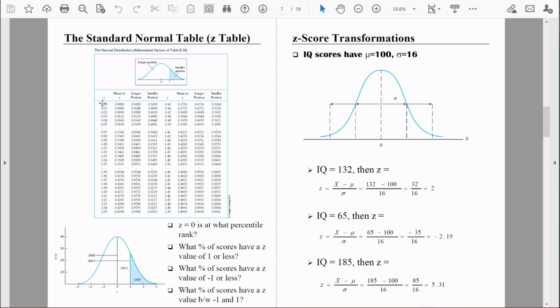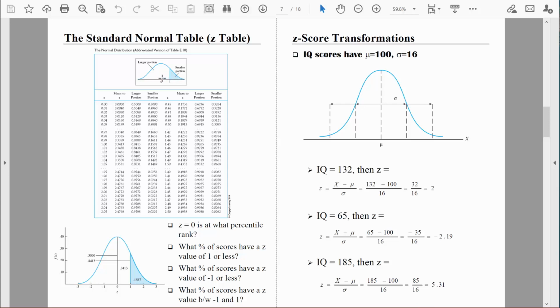So just look at the first line. You can see where a z-score equals 0. That means that is a raw score that is 0 standard deviations above or below the mean. What that means is it's right there at the middle, right at the mean. It says how much area is there from the mean to the z-score? No area, because you're right there at the mean. How much area is there in the larger portion? How much area is there in the smaller portion? Both of those say 0.5 or 50%. So what it's telling us is if you split this distribution right at the middle, you have 50% of the distribution on the left side and 50% of the distribution on the right side.